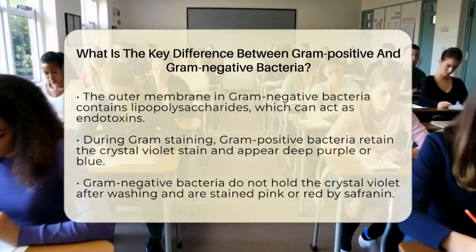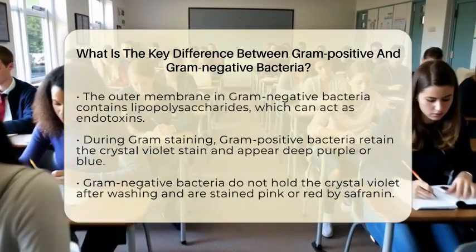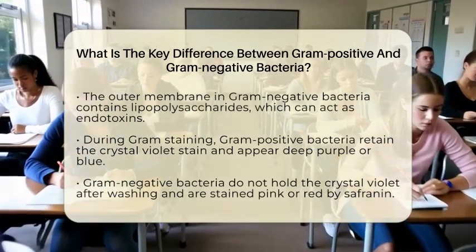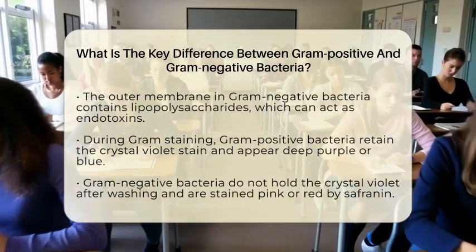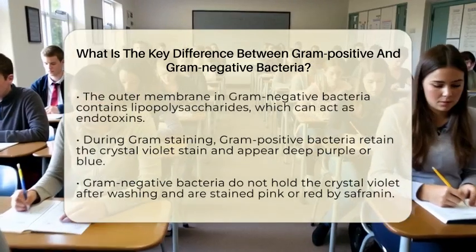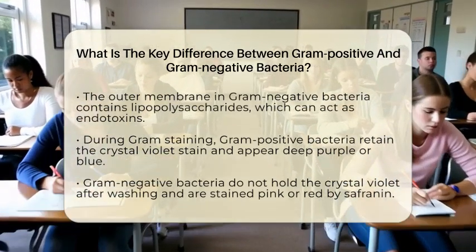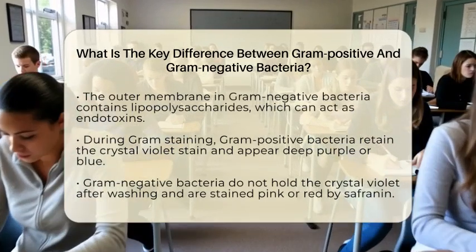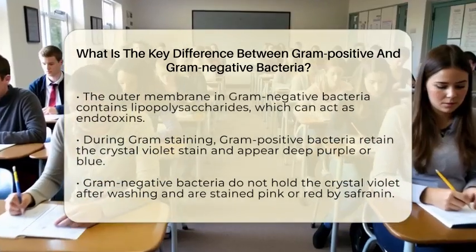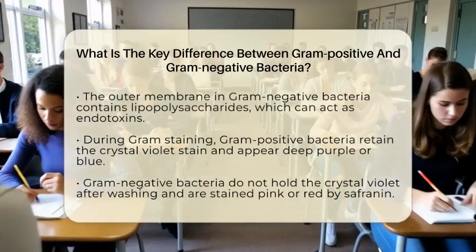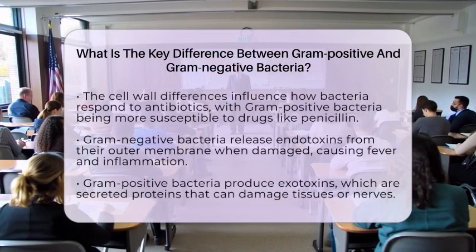When you perform a gram stain, the differences in cell wall structure determine how bacteria react. Gram-positive bacteria trap the crystal violet stain because of their thick peptidoglycan layer. They turn a deep purple or blue color under the microscope. Gram-negative bacteria, with their thinner peptidoglycan and outer membrane, do not hold onto the crystal violet after a washing step. Instead, they take up a counterstain called safranin, which makes them look pink or red.